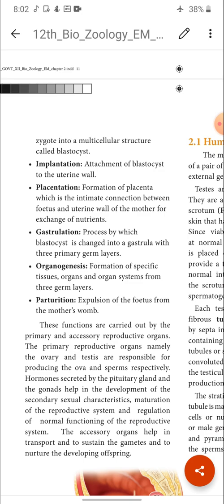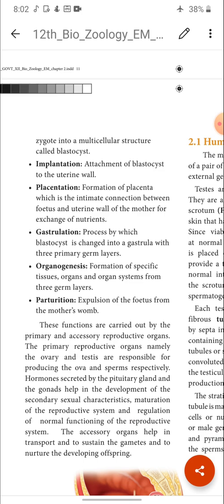Next one is organogenesis. Organogenesis is nothing but the formation of specific tissues, organs and organ systems from the 3 germ layers, isn't it? You know very well what the gastrula is. The gastrula is a 3-layered structure. What are the three layers? Ectoderm, endoderm and mesoderm. The cells present in these three layers differentiate into their respective tissues and organs.